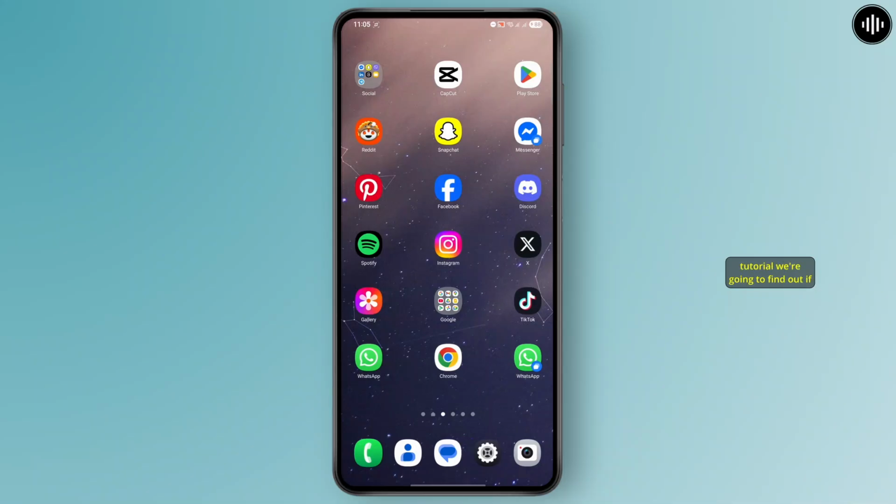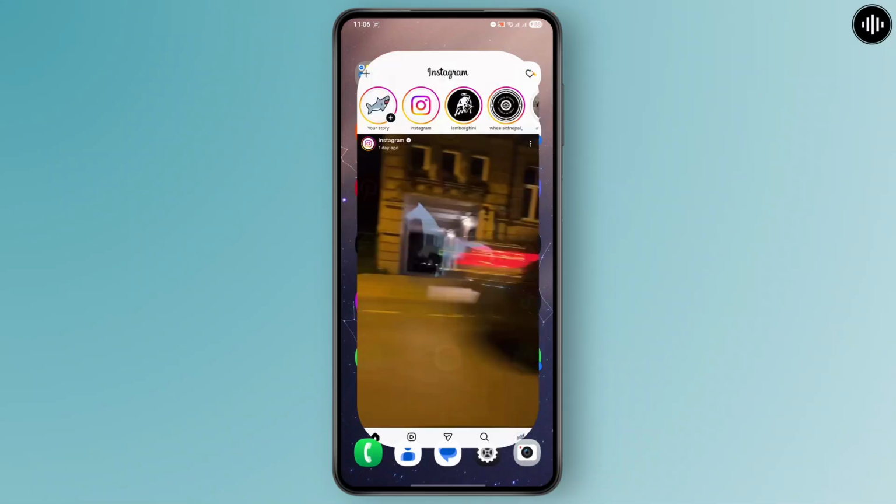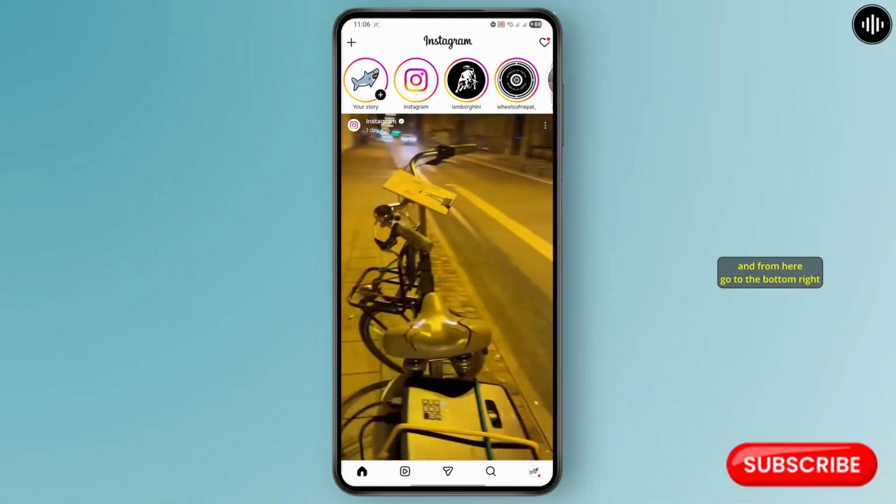In today's tutorial, we're going to find out if it's possible to check who viewed your Instagram profile. So let's just get started. First things first, you need to go ahead and open up Instagram. And from here, go to the bottom right corner.